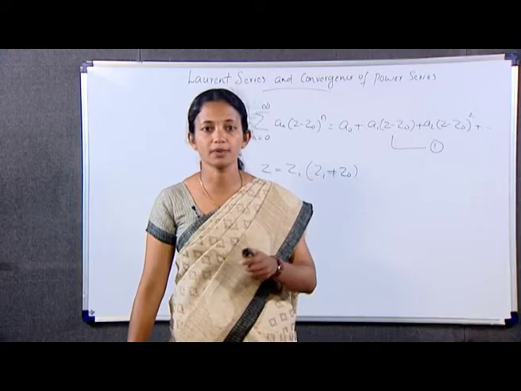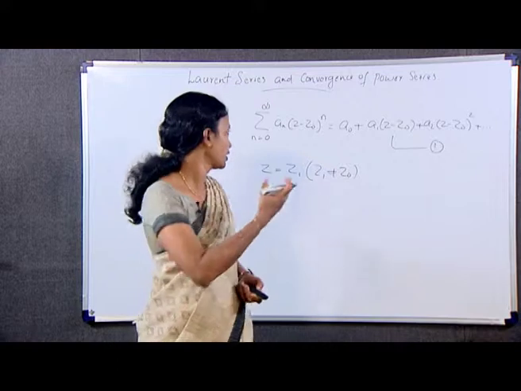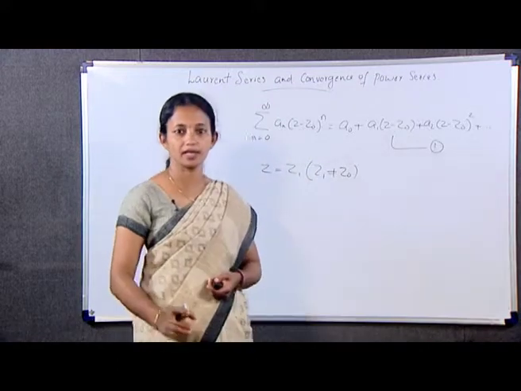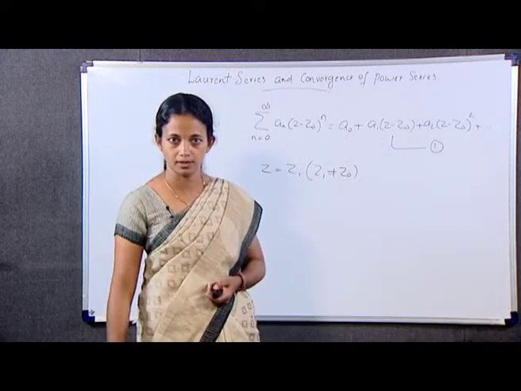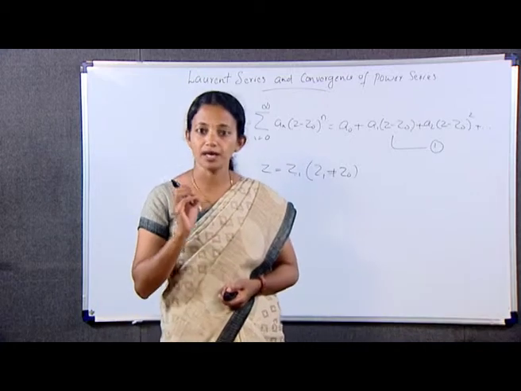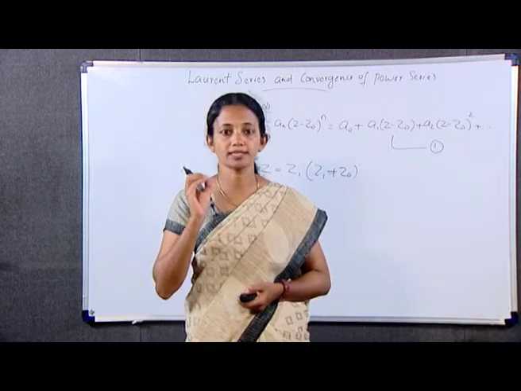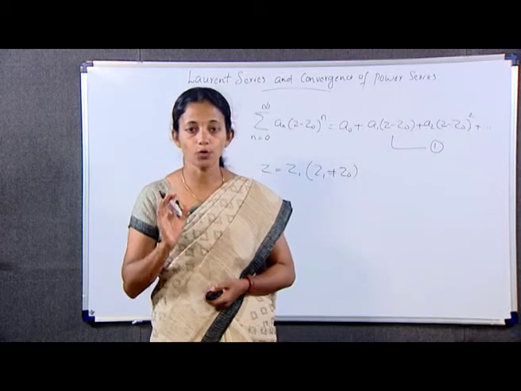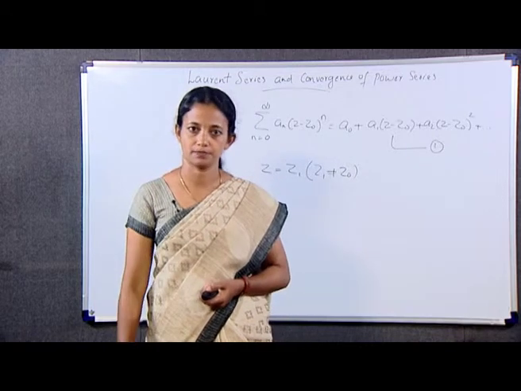Next we have the definition of circle and center of convergence. That is, if a power series, this one, sigma n varies from 0 to infinity a n (z minus z0) whole raised to n is given, we may consider all the points z in the complex plane for which the series converges.